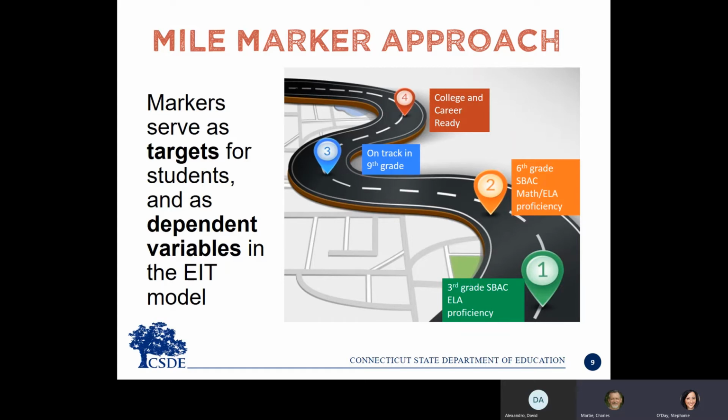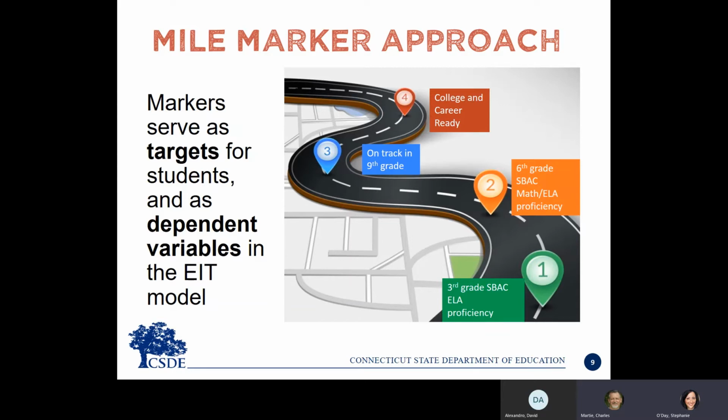For grades 7, 8, and 9, mile marker 3, for those students we're looking at the likelihood of being on track, a measure which looks at credit accrual and course performance in 9th grade as an indicator of whether a student is on track to graduate high school in 4 years.